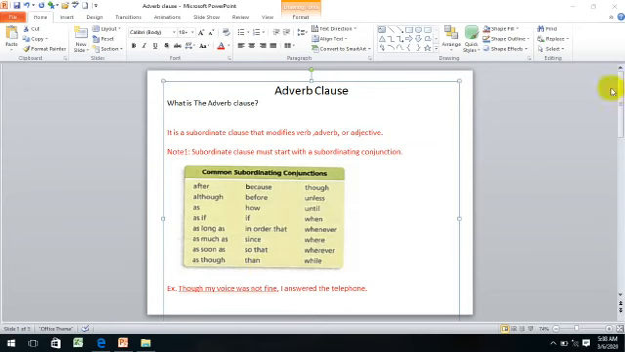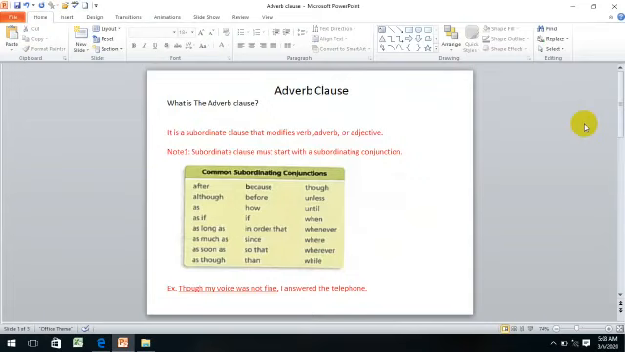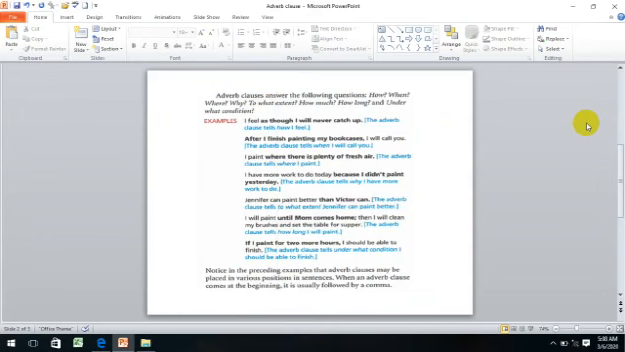Let's go to more information about it. We need to know that the adverb clause answers one of the following questions: how, when, where, why, and to what extent, how much, how long, and under what conditions. Here are some examples.